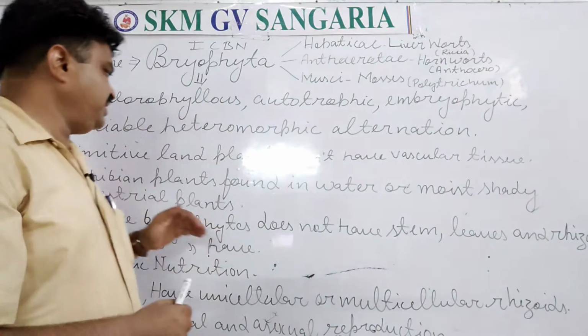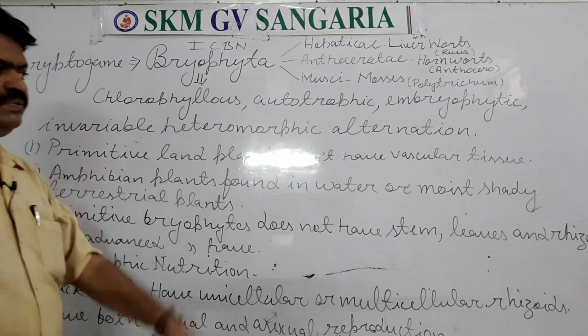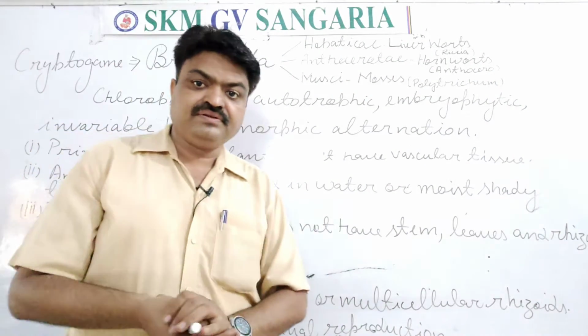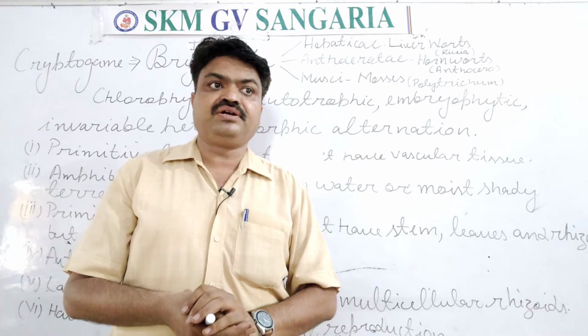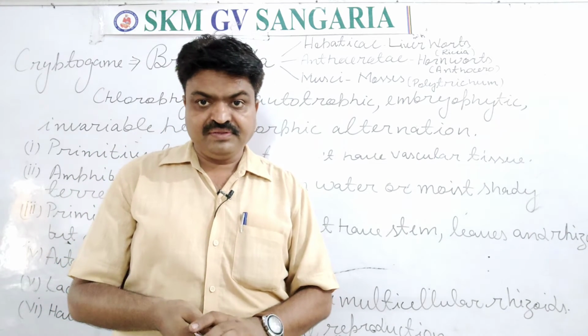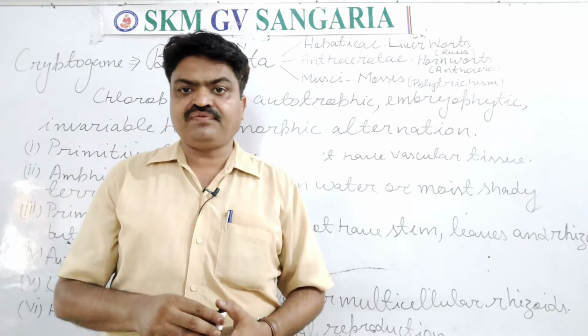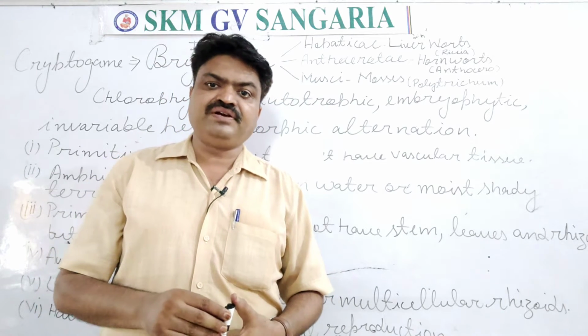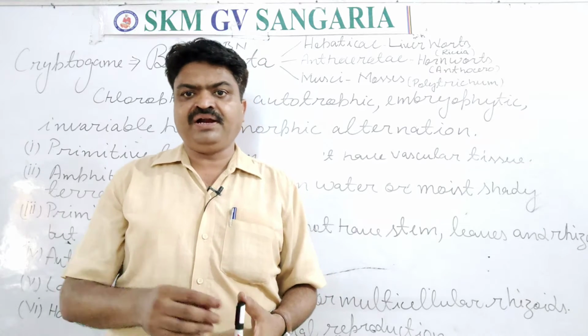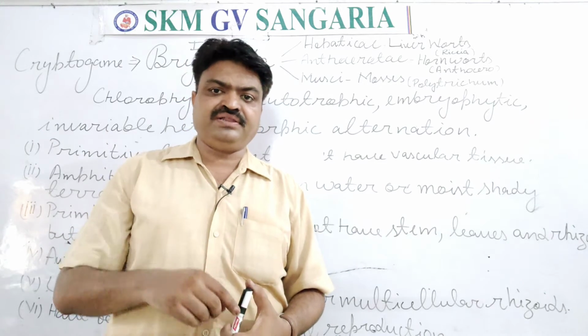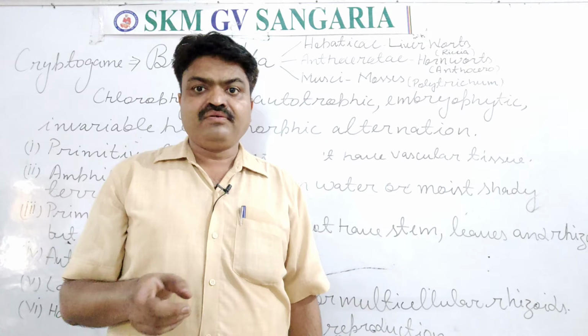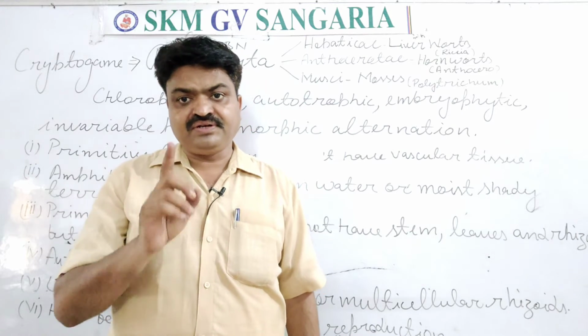That's why we can say they are primitive land plants, and with this they don't have vascular tissue, means for the conduction of water, minerals or food they don't have vascular tissue. Xylem and phloem are absent in them. They have only parenchymatous tissue in them.